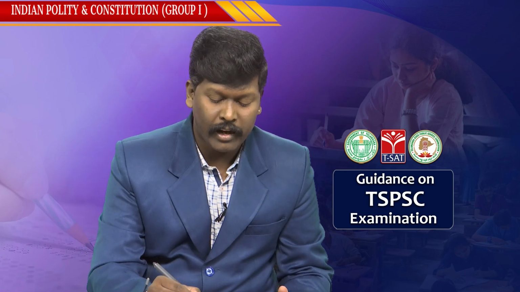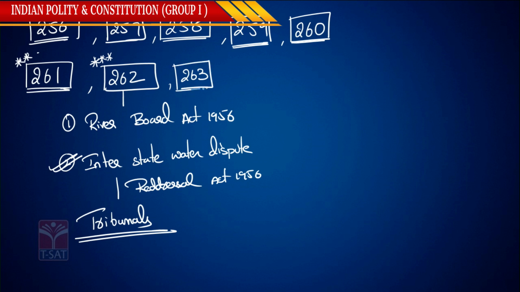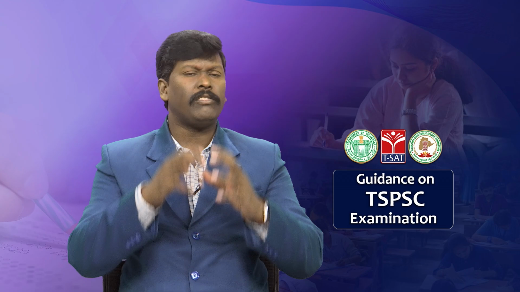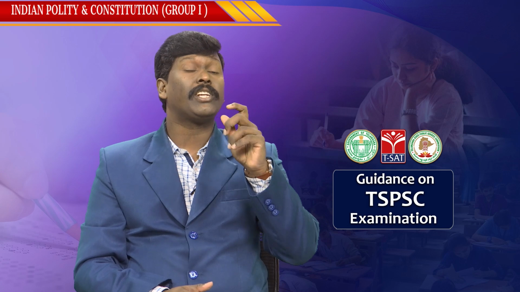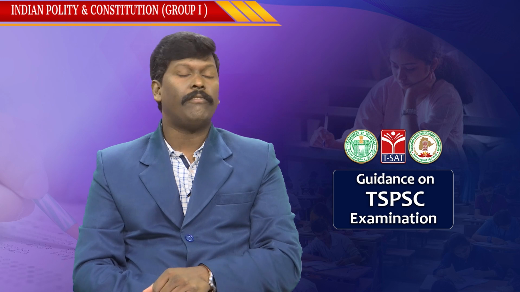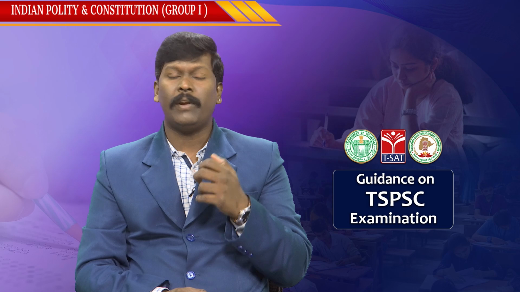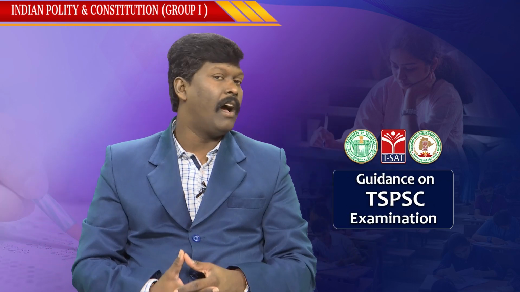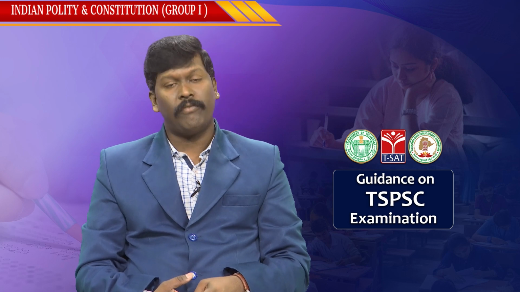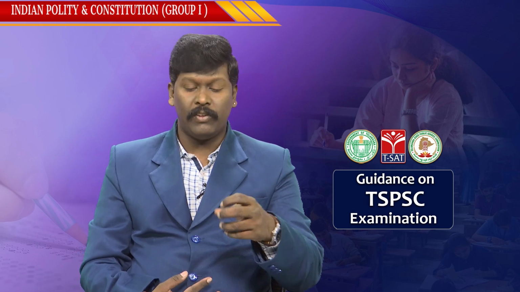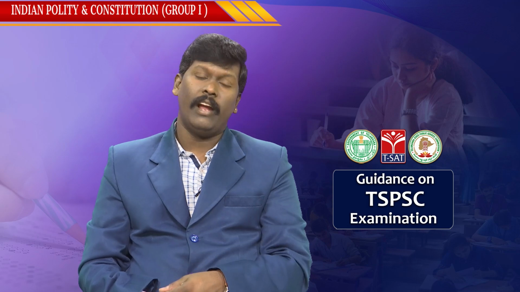The next one we have is Article 263 of the Constitution. Now, what is Article 263? Article 263 talks about the Interstate Council. The President of India, by a presidential order, shall form an Interstate Council. Why? For cooperation, coordination and communication between all the states in India. This is your Article 263 of the Indian Constitution.